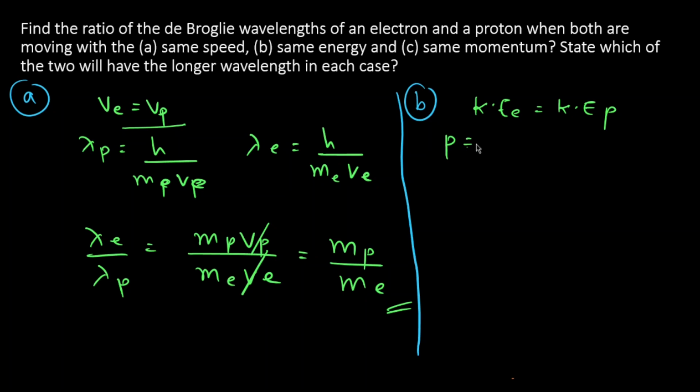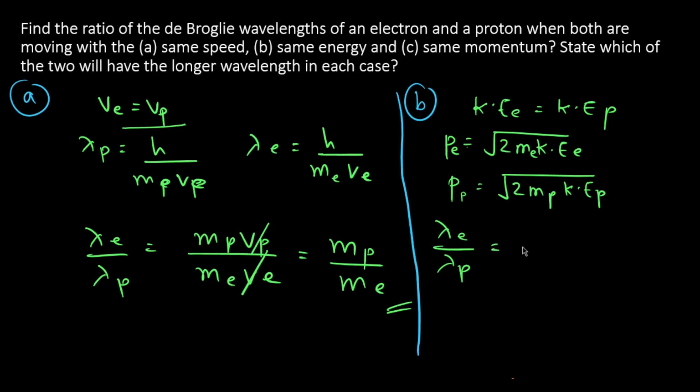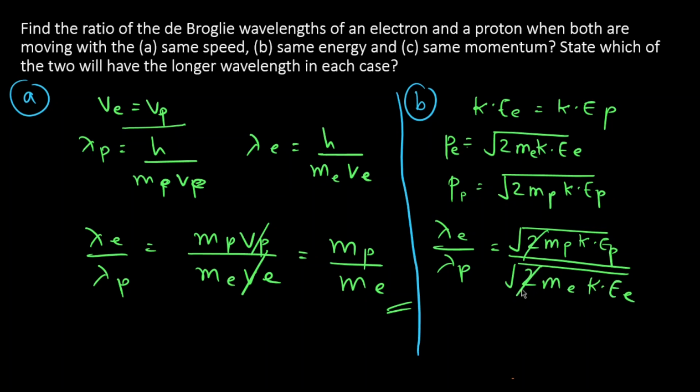So momentum of electron is root of 2 me KE E, and momentum of proton is root of 2 mp KE P. Solving this, lambda E by lambda P will be root under, obviously proton momentum will be up and electron momentum will be in the denominator, 2 mp KE P upon 2 me KE E. The 2 cancels.